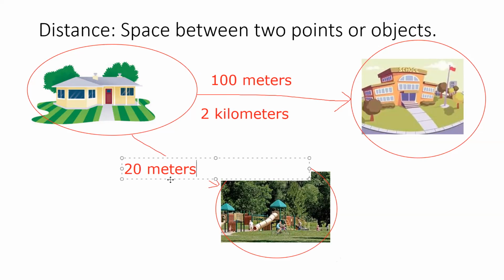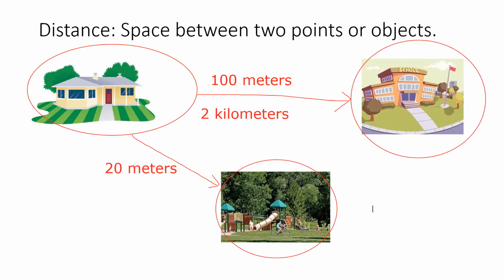Oh, that's pretty close. Yes, I have a park like in every corner here. Oh, that's awesome. Yes, I know. So, the distance is the space between 2 points or objects, like that.